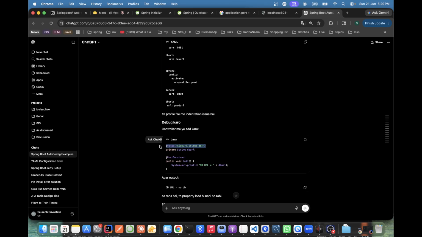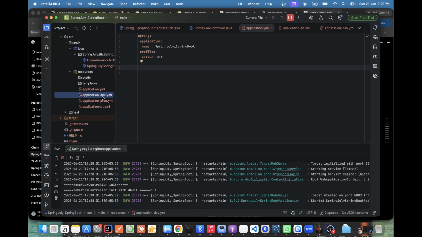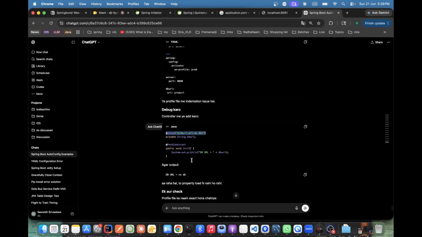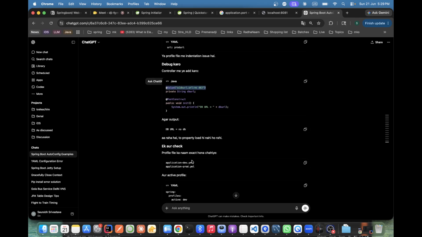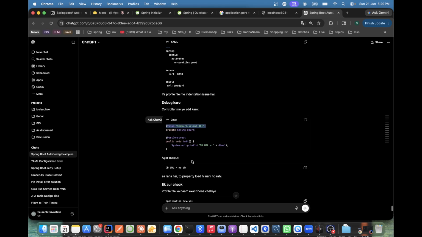Copy this. Correct. See, output is what we are expecting. They are showing that is fine, but what's the issue there?